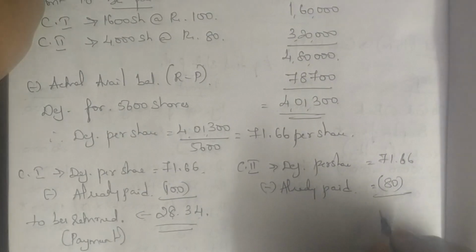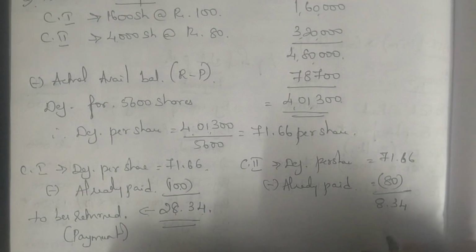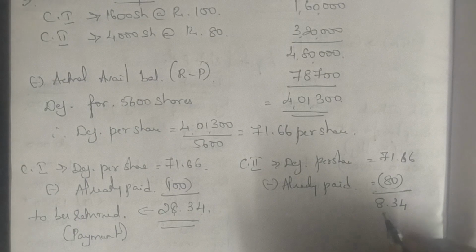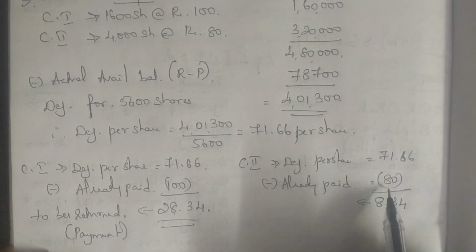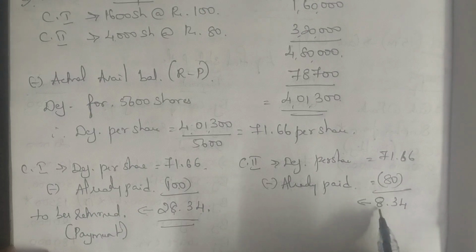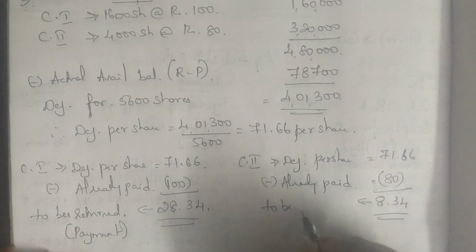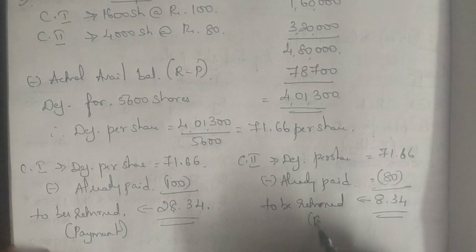They have paid me 8.34 rupees extra. My requirement is only 71 rupees, but they have paid me 80 rupees, meaning 8 rupees extra. So what will I do with this extra? This has to be returned. So I am writing it under the payment side.